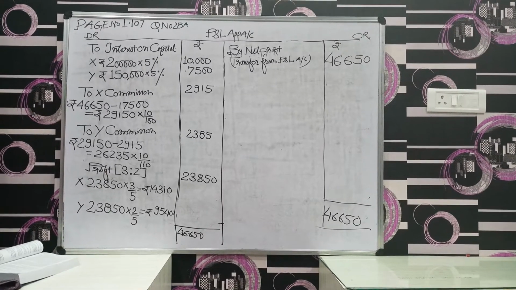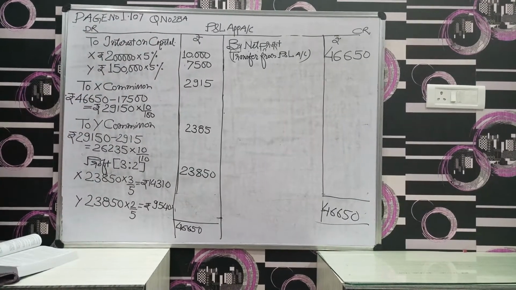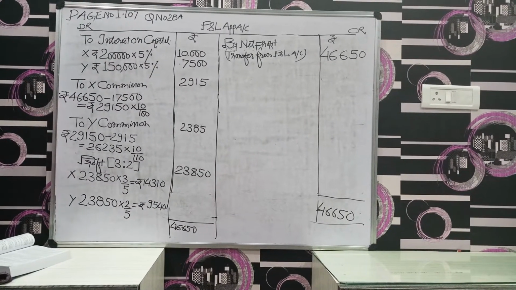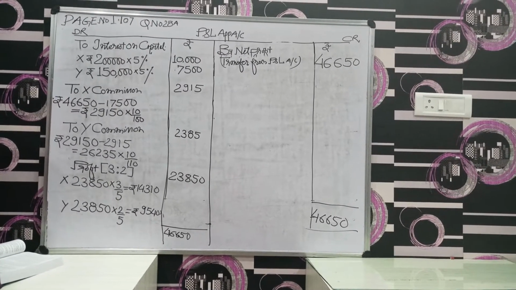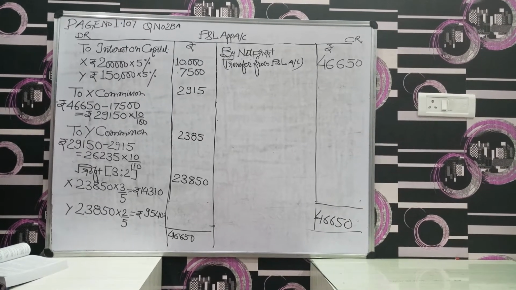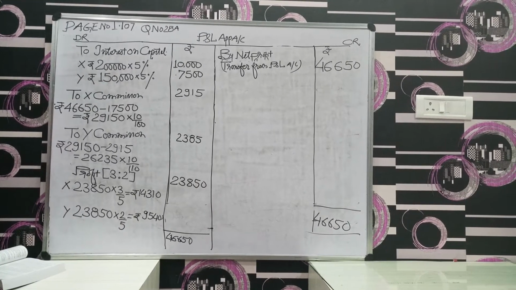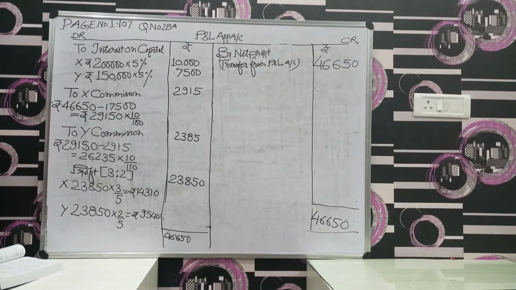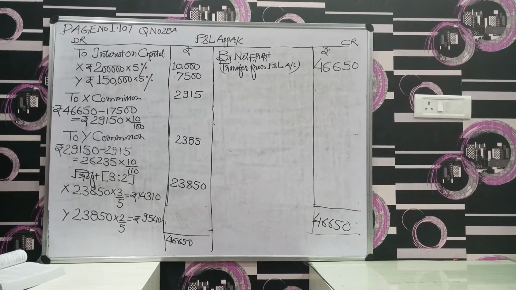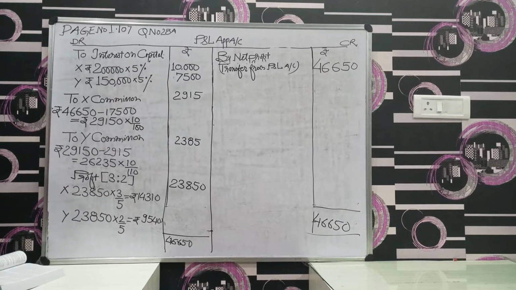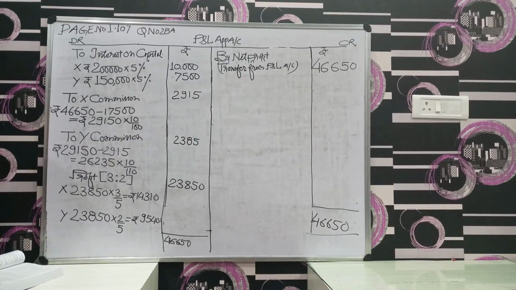Go through page number 1.107, question number 28A. In this particular problem we emphasize the concept of commission which we are going to pay to the partners before charging and after charging, the concept of distributable profit, and in what ratio we have to distribute the profit after all allocation to the partners. So this is a very good question having some concepts,